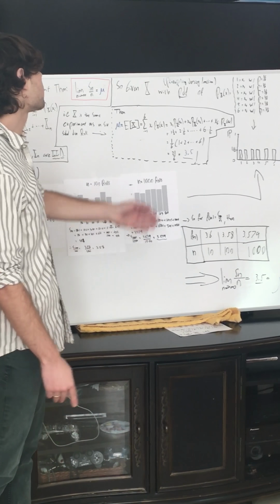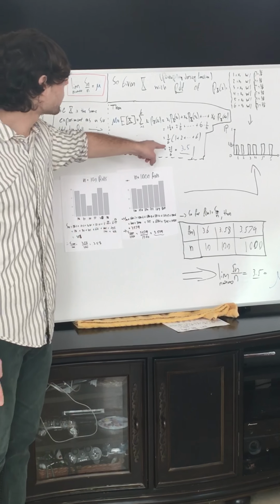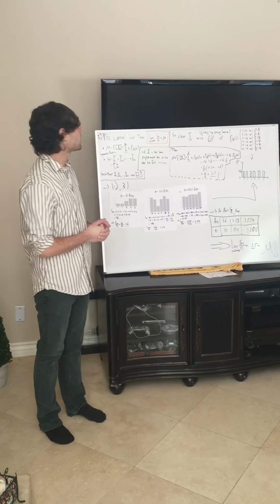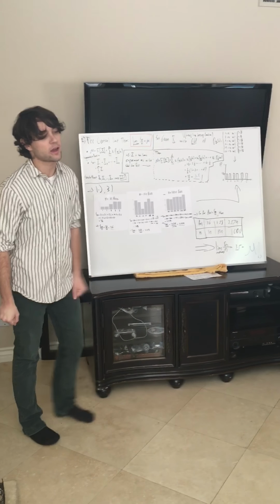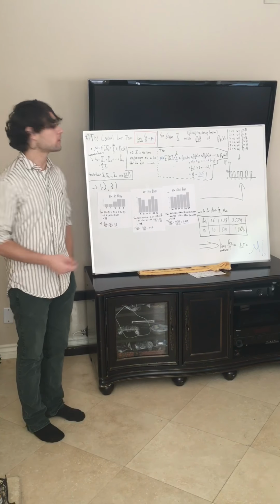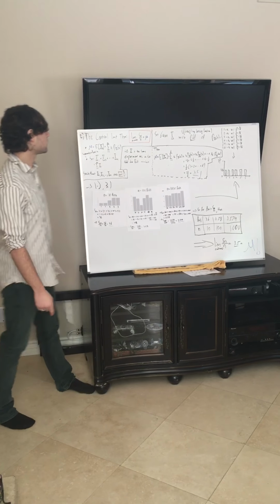1 plus 2 plus 3 plus 4 plus 5 plus 6 is 21. 21 divided by 6 is 3.5. 3.5 is the magic number. 3.5 is our expectation associated to rolling an equal-sided, or fair, 6-sided dice. So that's what we need to pay attention to here.